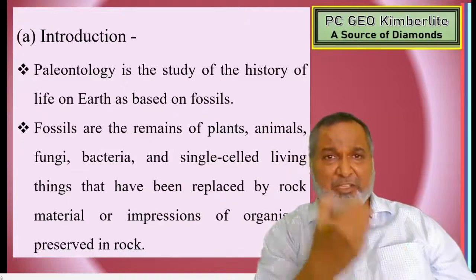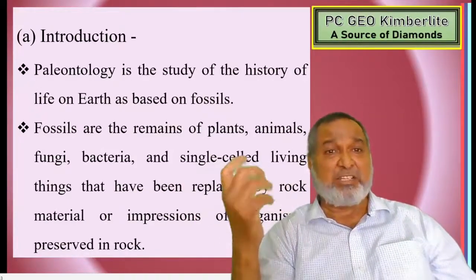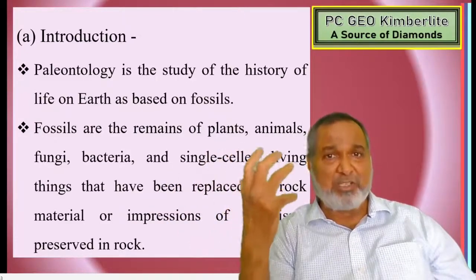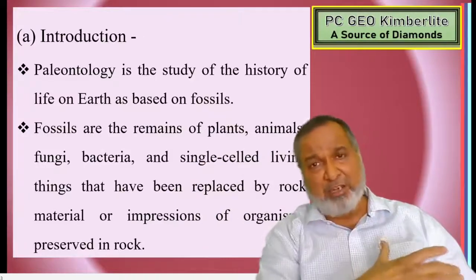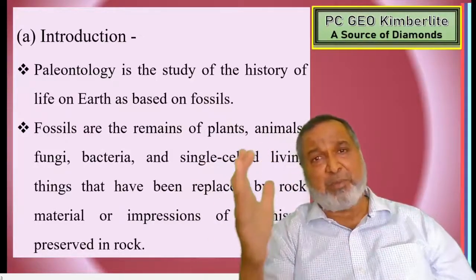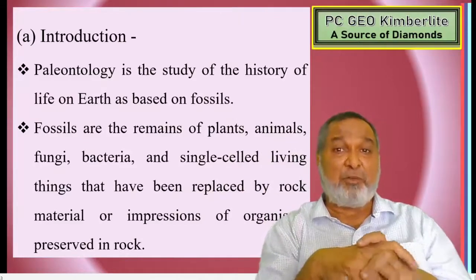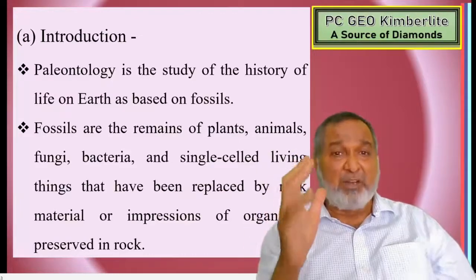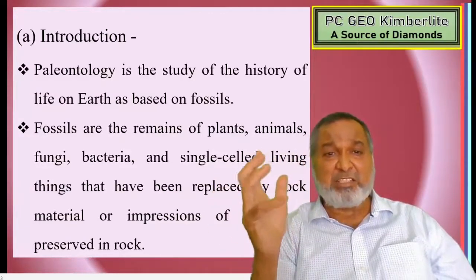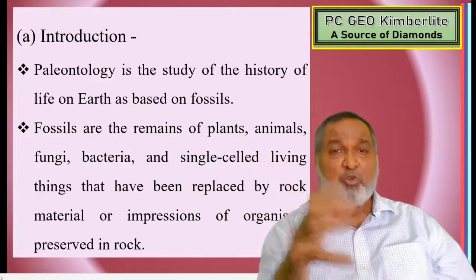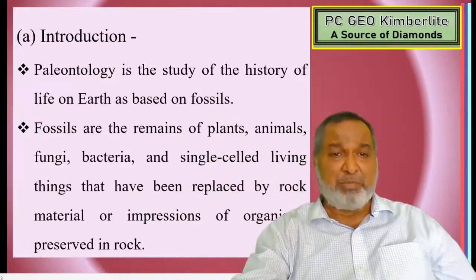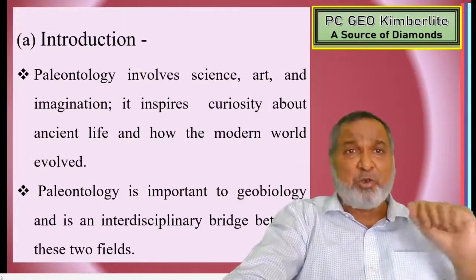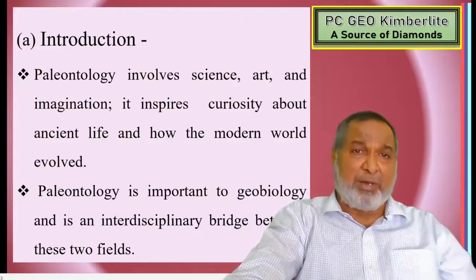Another definition is that paleontology is the study of the history of life on the earth as based on the fossil. Once you have studied the fossil, whether it is a plant or animal, the whole thing will be made out as the study of history of life on the earth. The fossil remains from the plants, animals, fungi, bacteria, single cell living things to a complex one, all are being preserved as impressions or in the form of fossil. When you study that, it will be the branch paleontology.